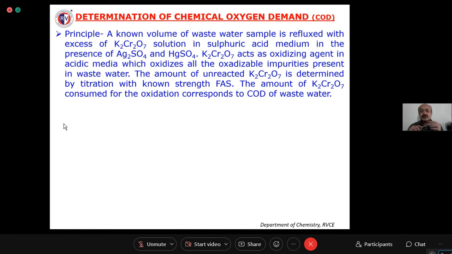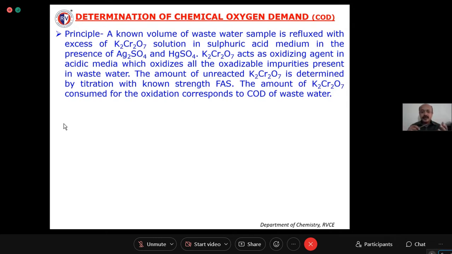Right. So by knowing the amount of ferrous ammonium sulfate consumed, you can calculate how much potassium dichromate is consumed. You have to do one more titration, without the wastewater sample. That is called a blank titration. And with wastewater, you are doing one back titration. So this is called back titration.